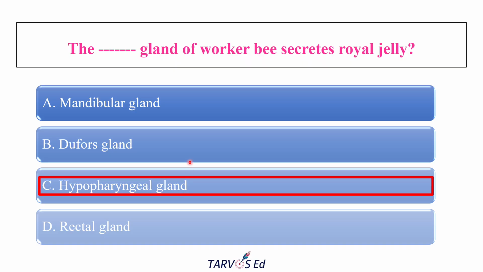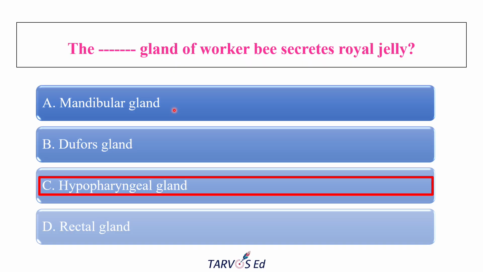And the mandibular gland usually secretes the queen substance, not royal jelly. That also you should remember: queen substance. The mandibular gland also produces some enzymes which mix with the royal jelly, giving multiple benefits to the honeybees. But the mandibular gland doesn't secrete the royal jelly.